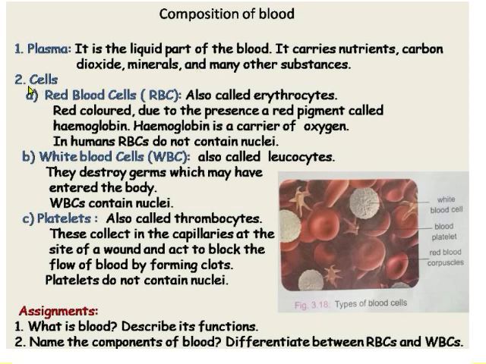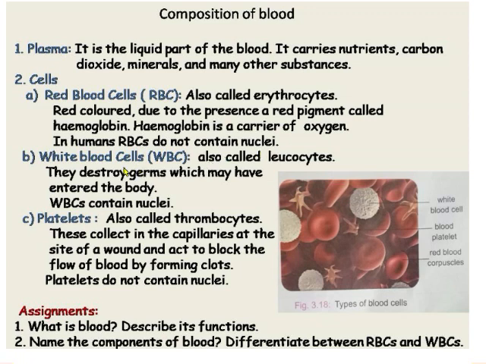And what is the other part? The cells. There are three types of cells. Red blood cells, RBC, also called erythrocytes. Red color of these cells is due to the presence of red pigment called hemoglobin. Hemoglobin is a carrier of oxygen. In humans, RBC do not contain nuclei, and that's why they are generally called corpuscles.